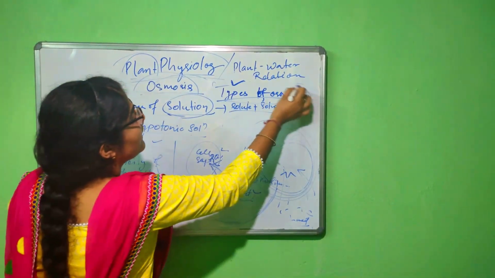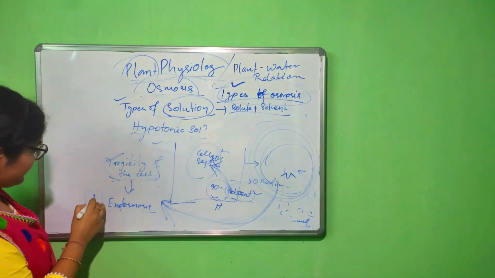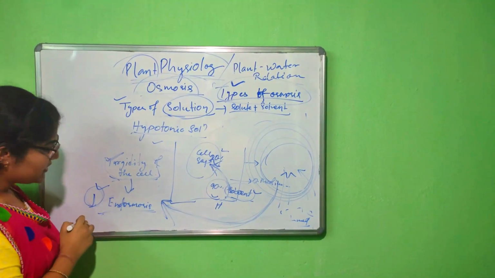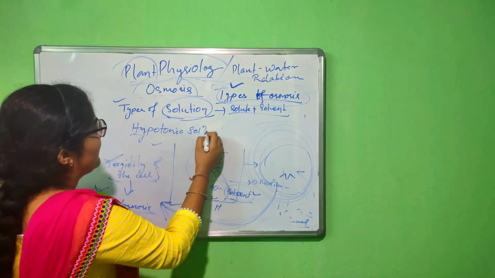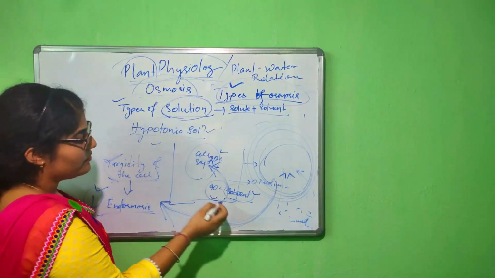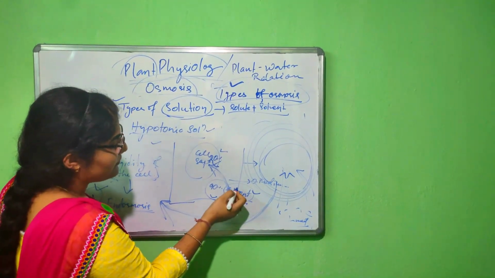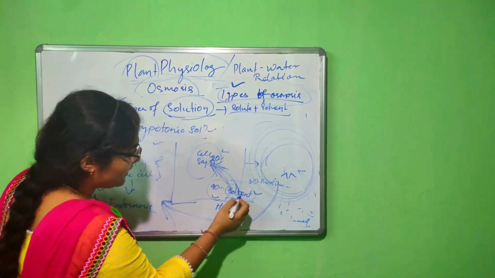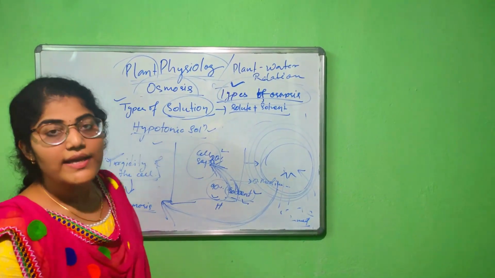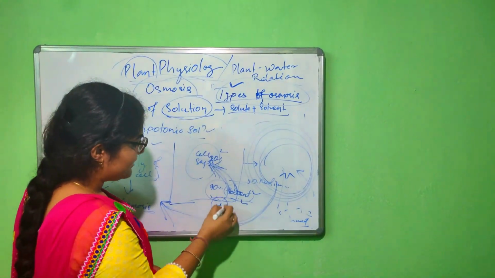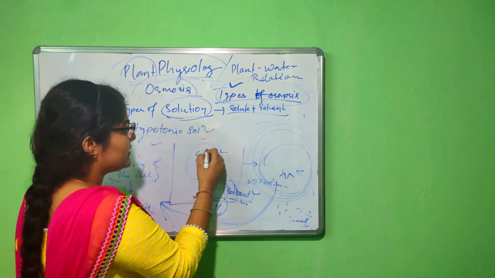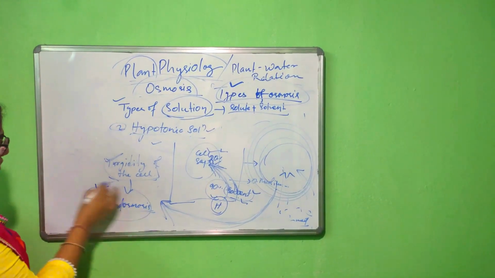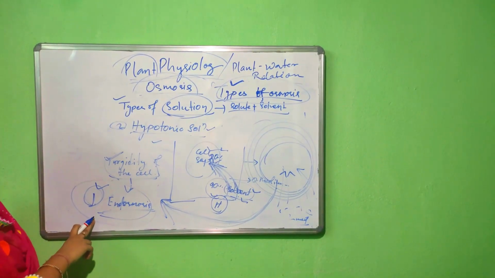Endosmosis. Okay. This is one type of osmosis. Here I write the types of osmosis. It is the first type of osmosis, that is endosmosis. Okay. So in endosmosis, it occurs in the hypotonic solution, in which the movement of solvent is from the outer region to the inner region. Why? Because the concentration of solvent is always higher in the outer region than in the cell sap. Okay. This is the second type of solution, and endosmosis. This is the first type of osmosis.